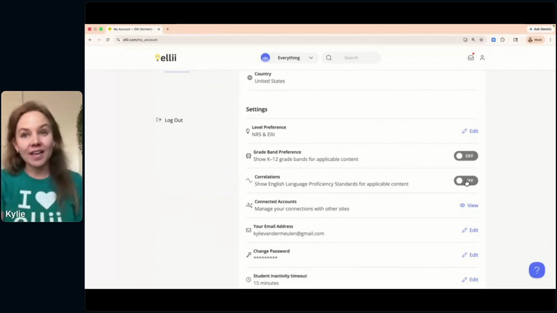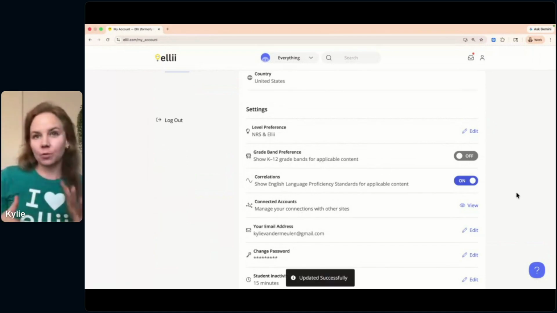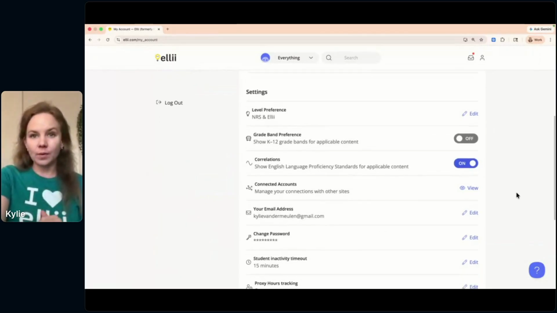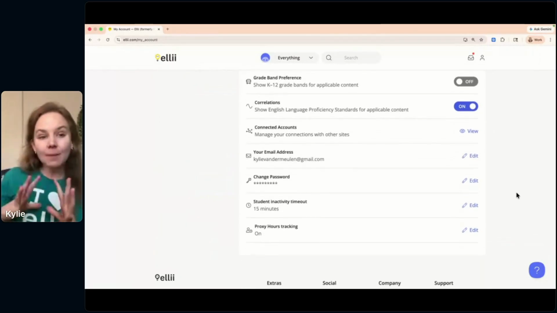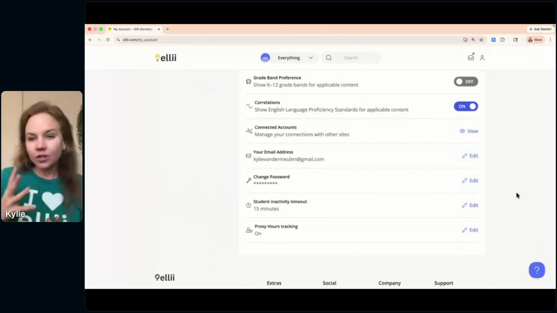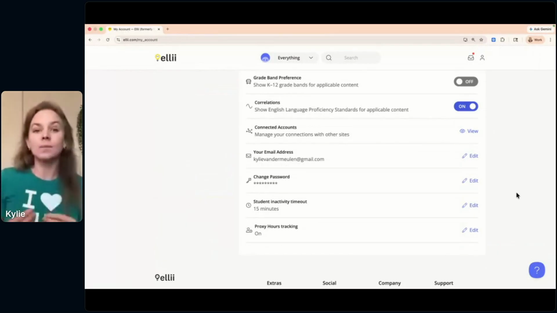And you can turn on the English language proficiency standards. So I'm going to toggle those on. And so when we're navigating the platform and the lessons, you can see the ELPs that are linked to those lessons. A couple of other things to note, I'm going to scroll down here. I'm on an admin account of an organizational account at Ellii. I'll talk a little bit about what this means later on, but I do want to note if you are an admin of an organization account, we have some new features that we've recently launched.